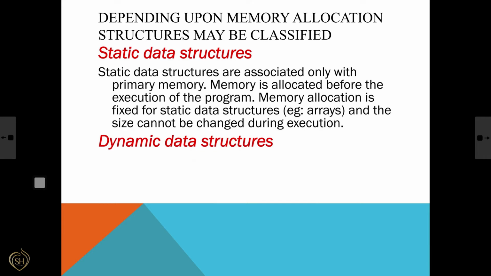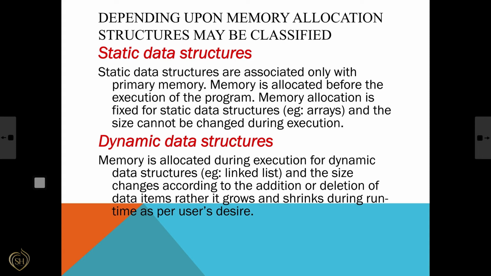What is static data structure? When the memory is allocated before the execution of a program, then the data structures are called static data structure. It is only associated with primary memory, and memory allocation is fixed for static data structure and the size cannot be changed during the execution. An example is array.